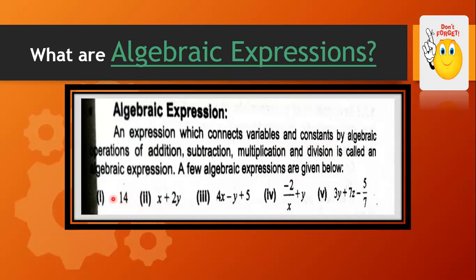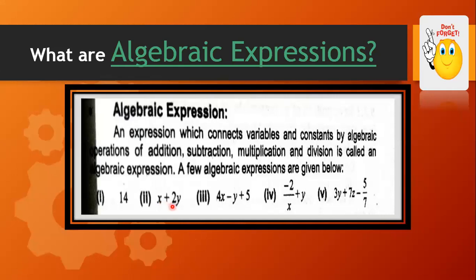A few algebraic expressions are given below, like 14. Class, will you please tell me what is 14? Is it a constant? Is it a variable? Kindly answer me in the chat box. You can use V for variable and C for constant. Yes, it's a constant. Right. It means that only a constant can also make an algebraic expression.